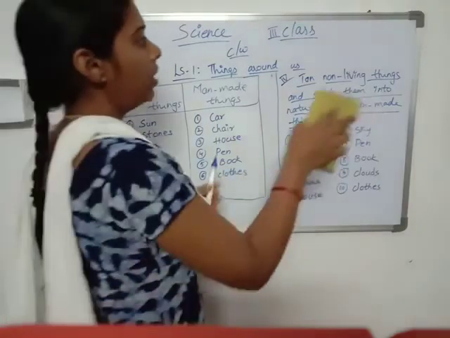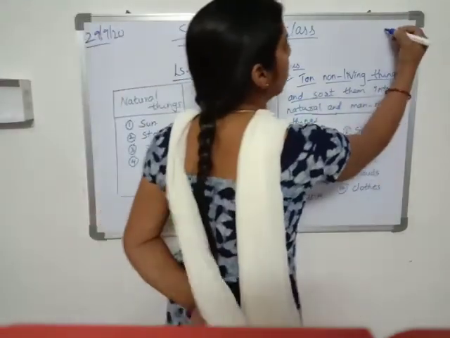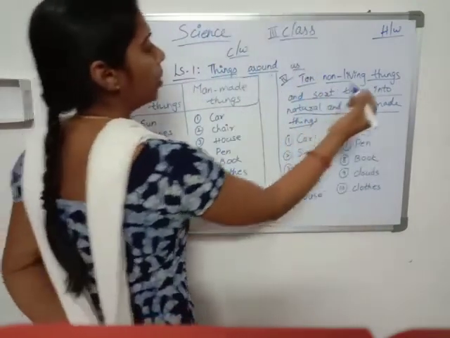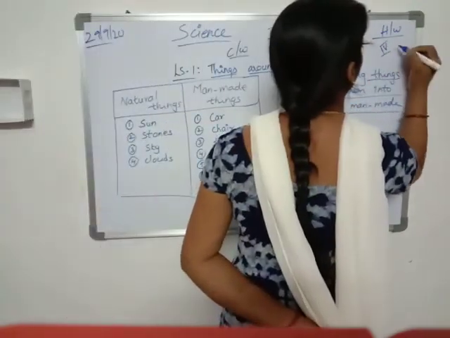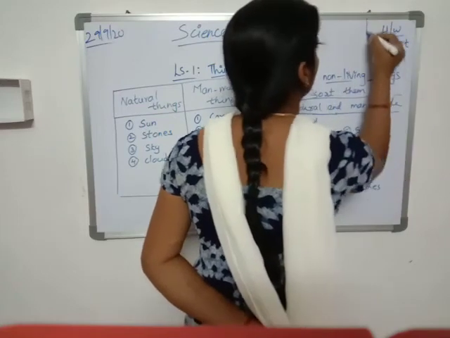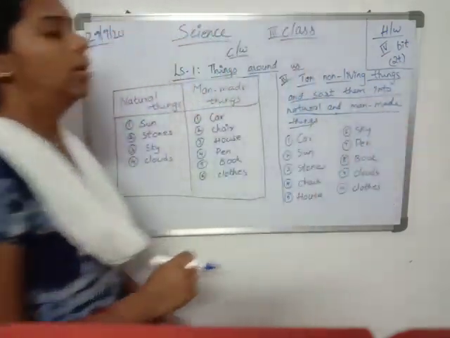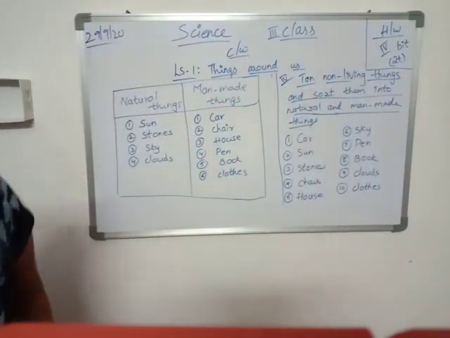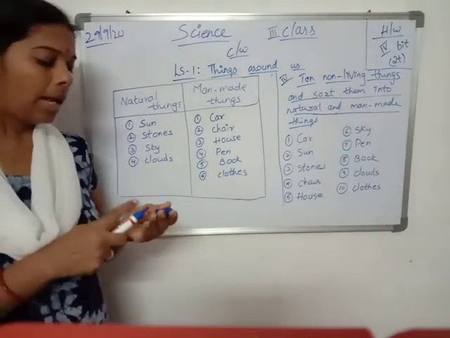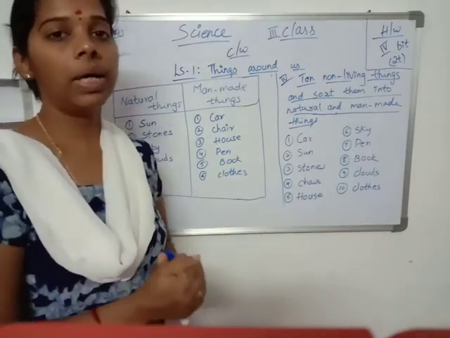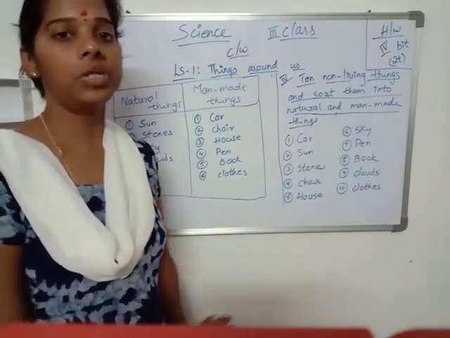I think you have finished writing this, children. So for homework, I am writing here. For homework, you write this fourth bit, 2 times you write. Okay. This is for homework. Fourth bit, 2 times you write for homework. And post it in the WhatsApp group. Everybody should take the textbook, otherwise you won't understand what we are teaching.